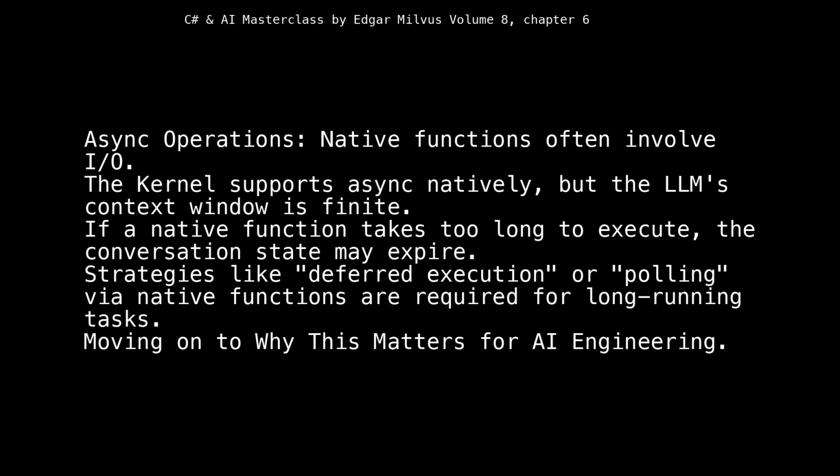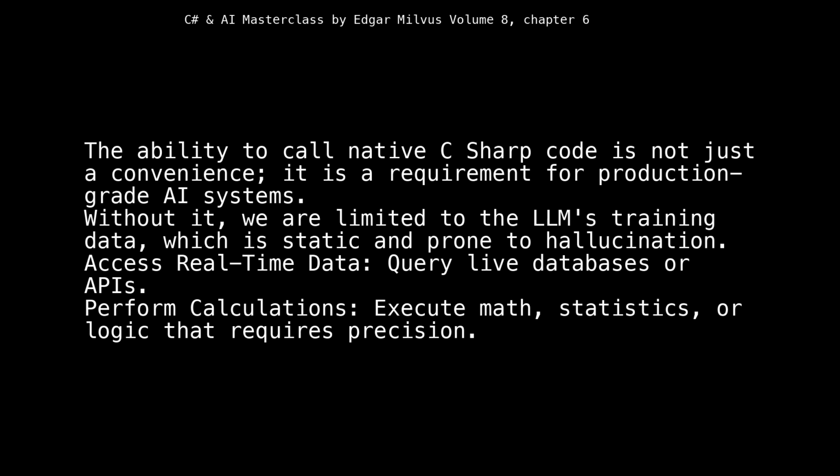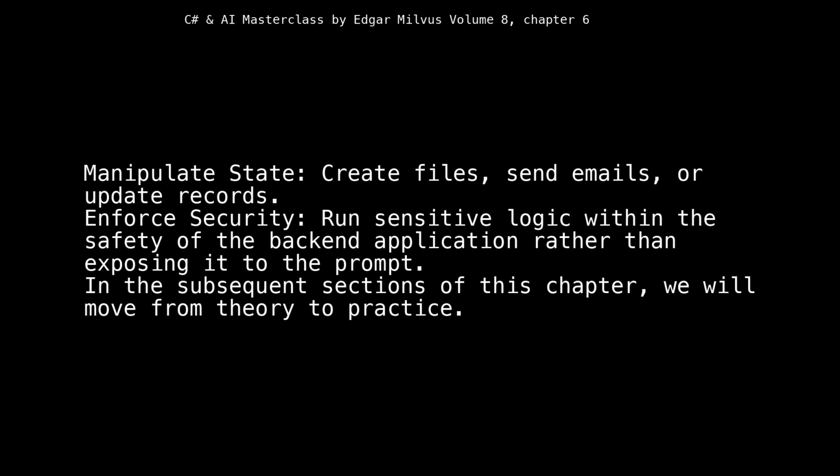Moving on to why this matters for AI engineering. The ability to call native C# code is not just a convenience, it is a requirement for production-grade AI systems. Without it, we are limited to the LLM's training data, which is static and prone to hallucination. Access real-time data, query live databases or APIs. Perform calculations, execute math, statistics, or logic that requires precision. Manipulate state, create files, send emails, or update records. Enforce security, run sensitive logic within the safety of the backend application rather than exposing it to the prompt.